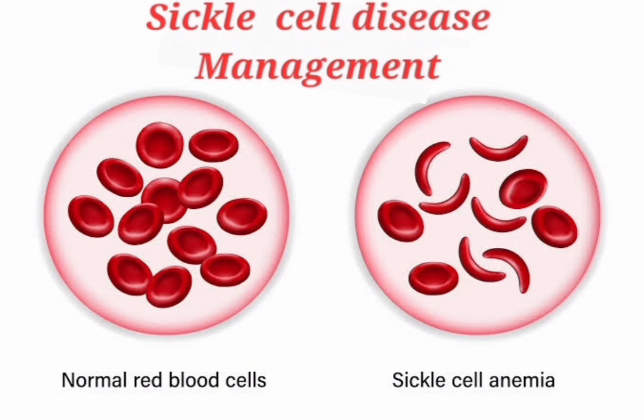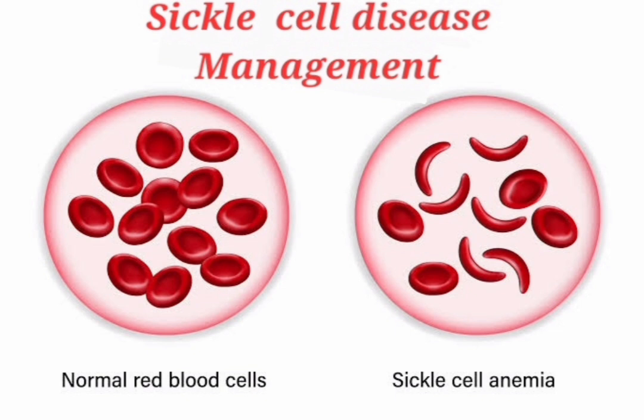Autosplenectomy occurs functionally at the age of 1 year and anatomically at the age of 5 years. Management of crisis: number 1, exchange transfusion, with indications of priapism, acute chest syndrome and stroke. Blood transfusion indications are sequestration crisis and aplastic crisis. Genetic counseling, and bone marrow transplantation is the definitive treatment.